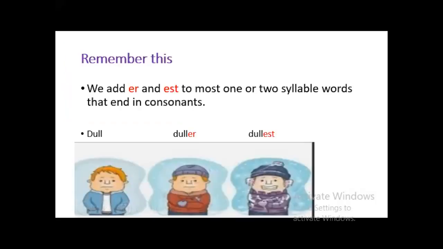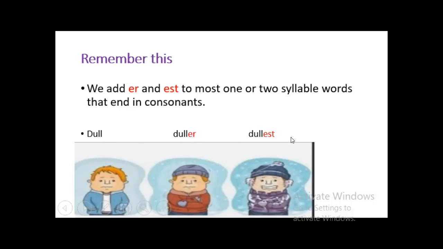Okay. In order to form comparative and superlative degrees of adjectives, remember these rules. We add er and est to most one or two syllable words that end in a consonant. For example, dull, duller, dullest.